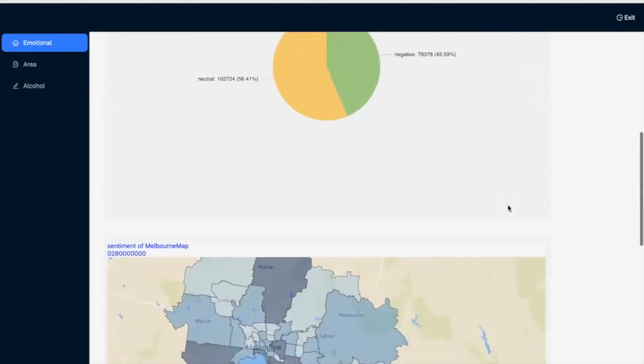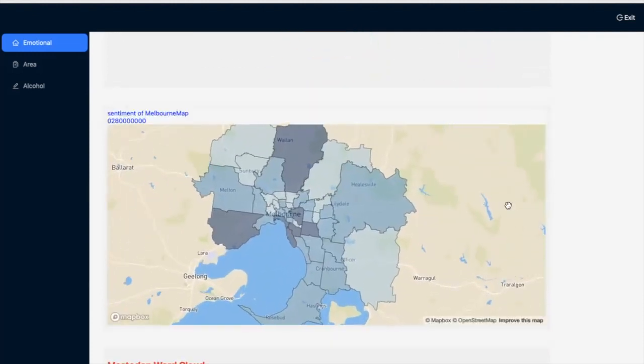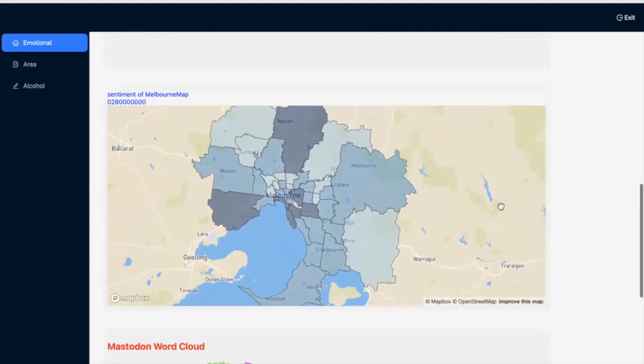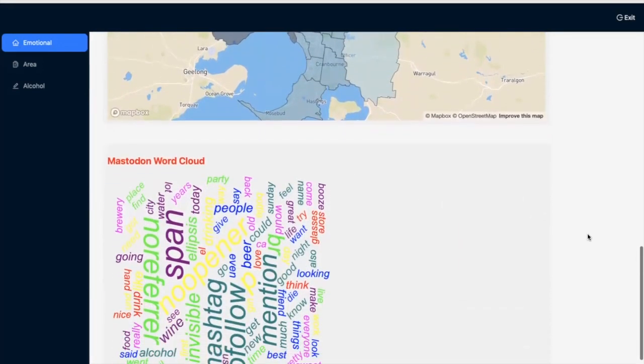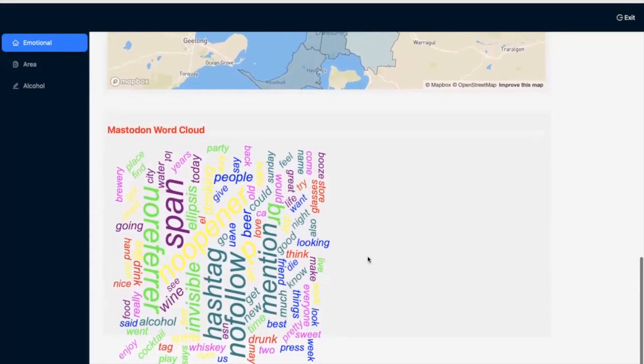The map shows the sentiment of the Melbourne area. The darker the color is, the more negative the sentiment is. Users will be able to visualize the indicator of each area through the map. We also created a word cloud showing tweets related to alcohol, so users can notice which words appear most frequently in tweets related to alcohol.